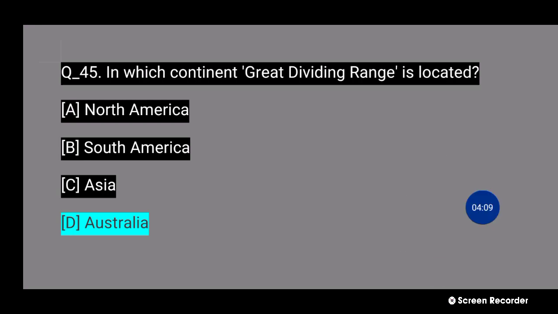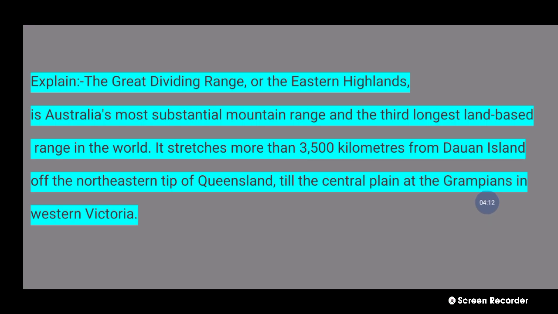45 number question explanation: The Great Dividing Range, or the Eastern Highlands, is Australia's most substantial mountain range and the third longest land-based range in the world. It stretches more than 3,500 km from Dauan Island off the northern tip of Queensland, through the central plain, to the Grampians in western Victoria. Next question.